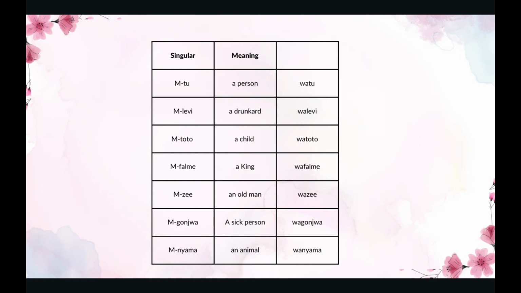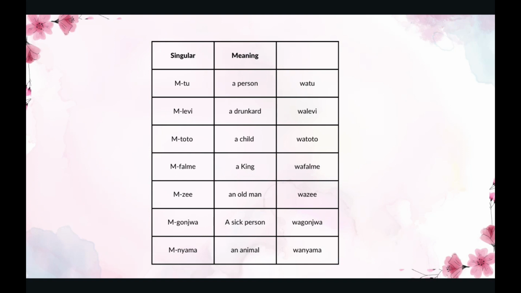The next one is mtoto, which means a child. In plural, it's watoto. So it's singular mtoto and plural watoto. The next one is mfalme. Mfalme means a king. A king in Swahili in plural is wafalme. This means kings.